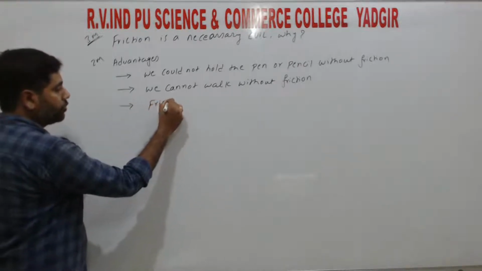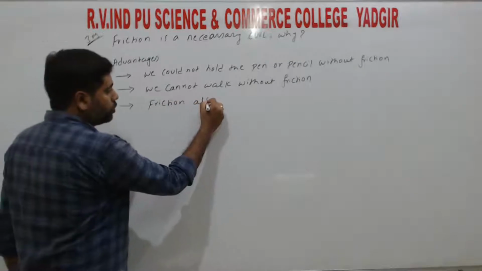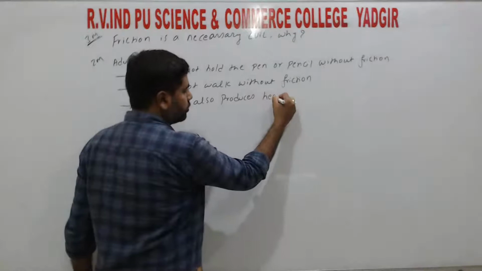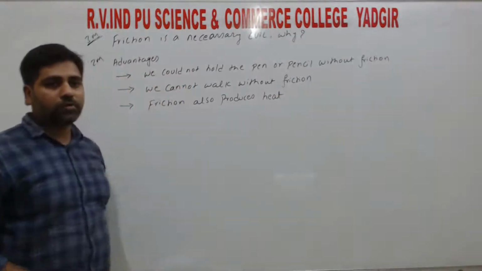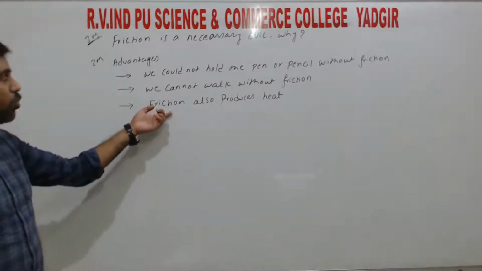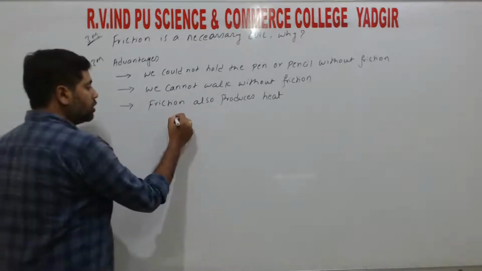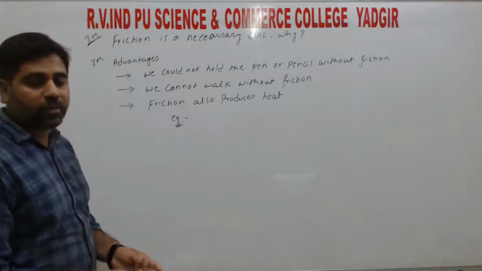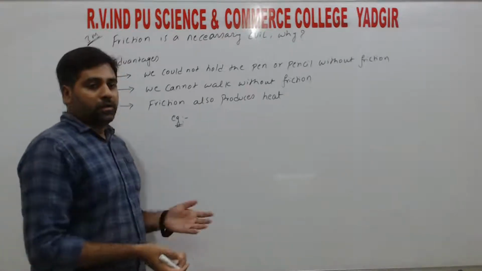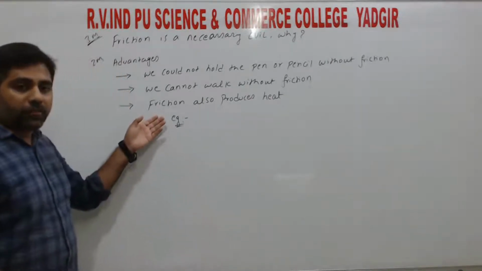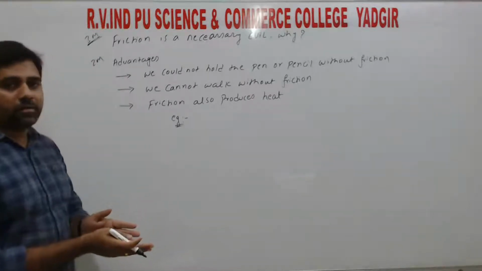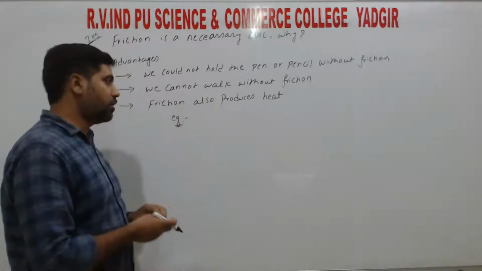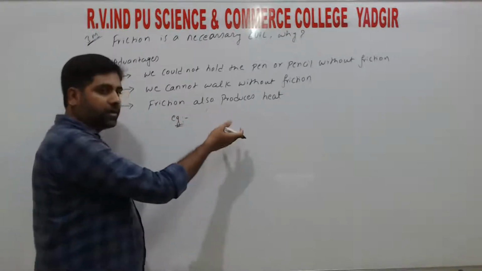Friction also produces heat. So this is one more advantage. In that we can take one example. If we rub our hands for a short time, then our hands get heated, right? That is again due to friction. So now eradu hand rub madodre enagutte, heat produce agutte. That is also because of friction, right? You can write that example also.